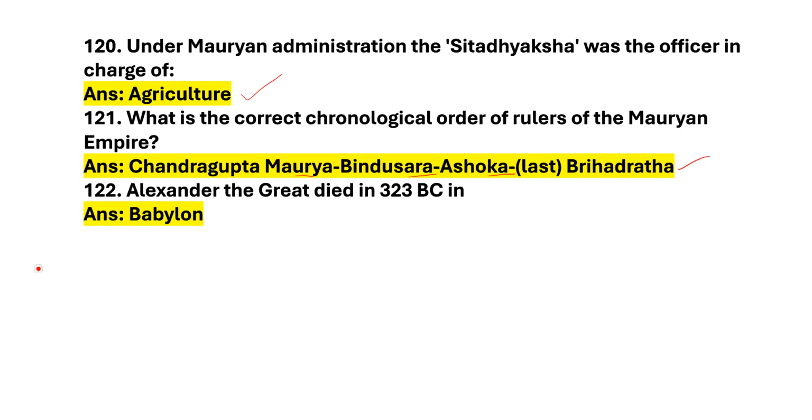Next question. Alexander the Great died in 323 BC in? Answer is Babylon. All questions related to the Mauryan Empire are completed.